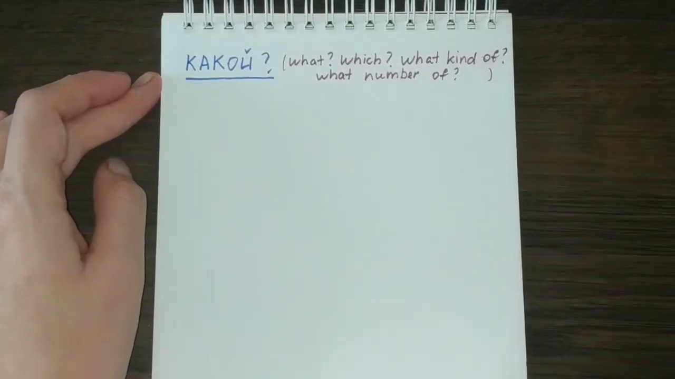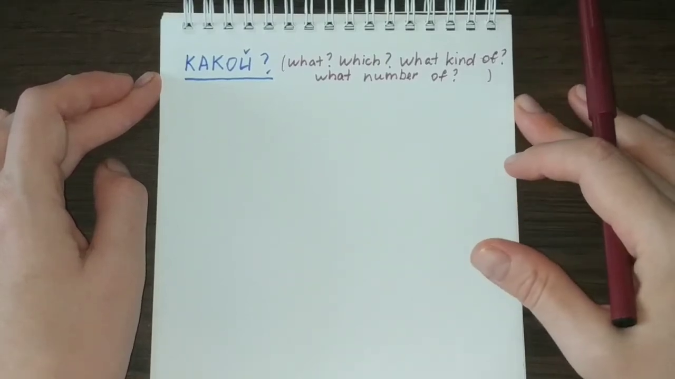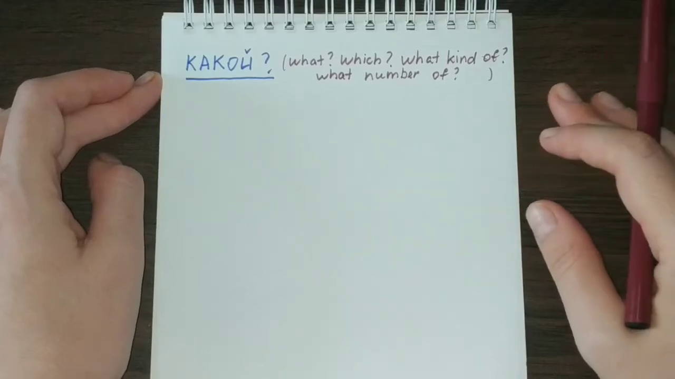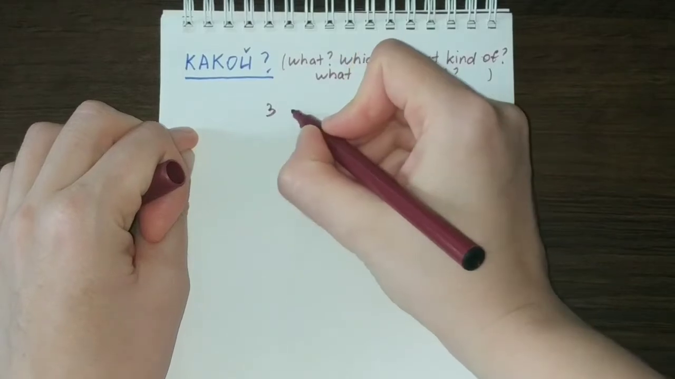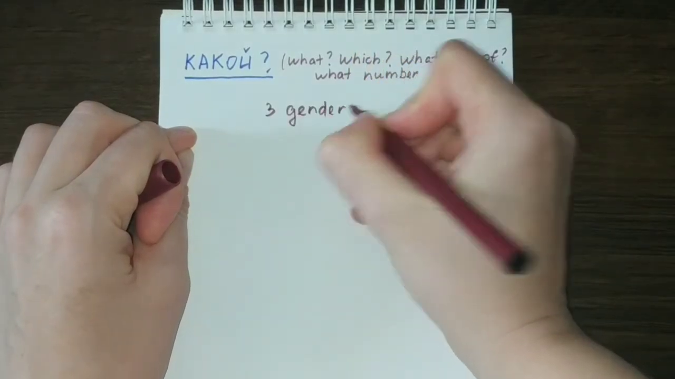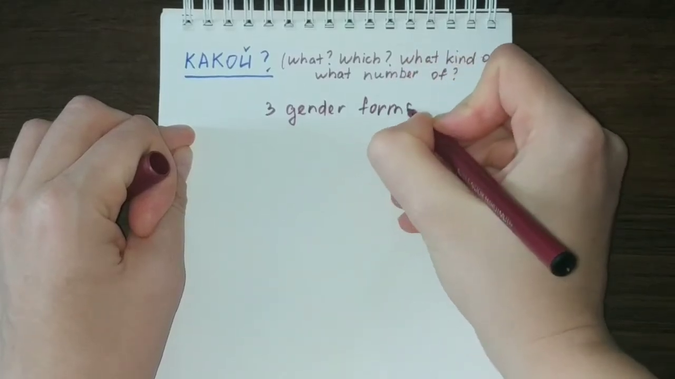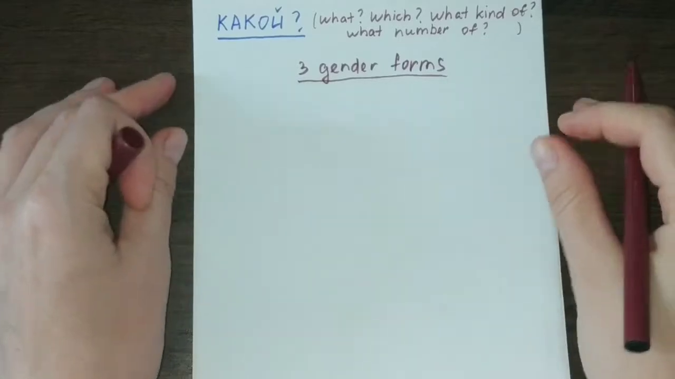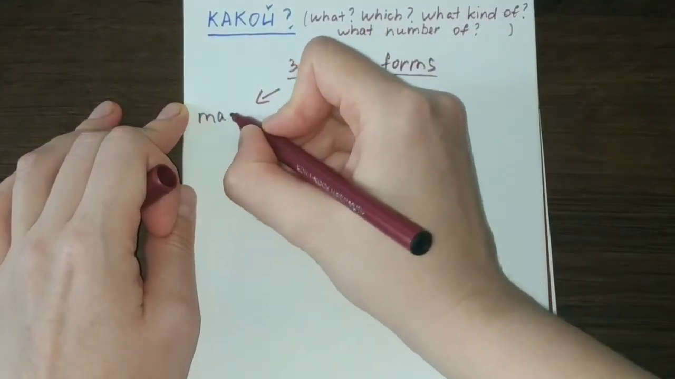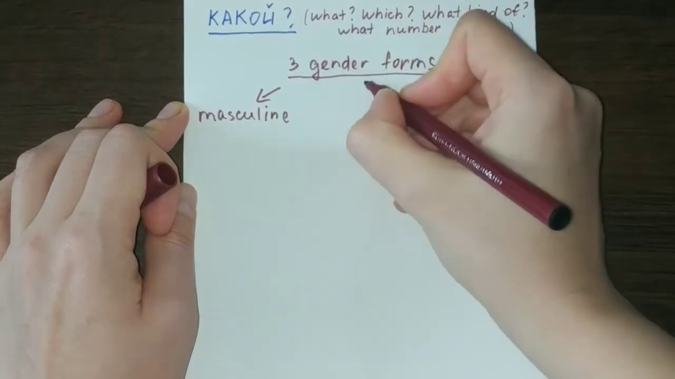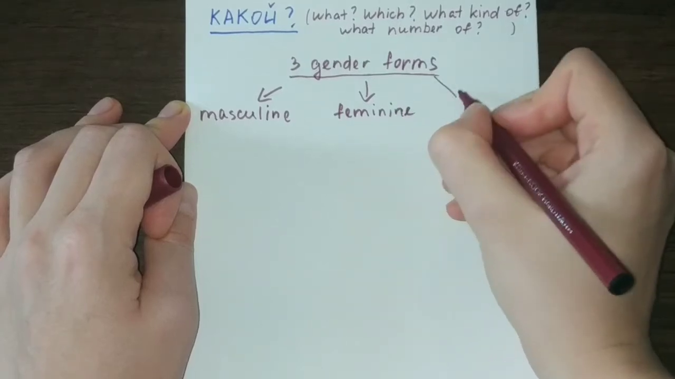And КАКОЙ, just like any other pronoun or verb or noun or adjective in Russian, can have three gender forms. Let us write them down so we will not be mistaken when we use them. Three gender forms. So as you know, there are three genders in Russian language. So we have masculine, we have feminine, and we also have neuter.